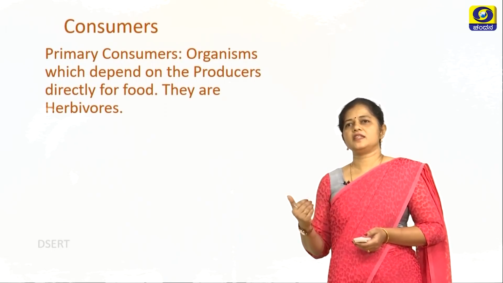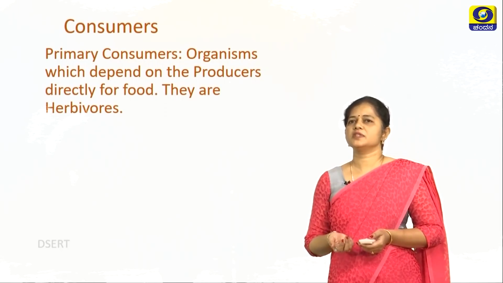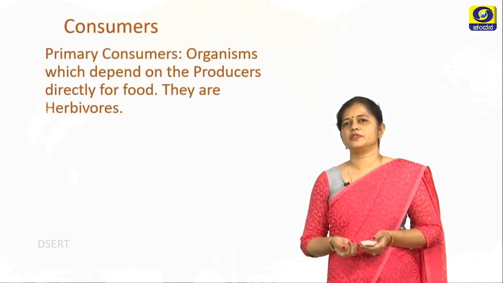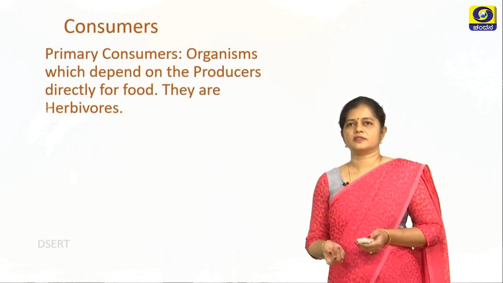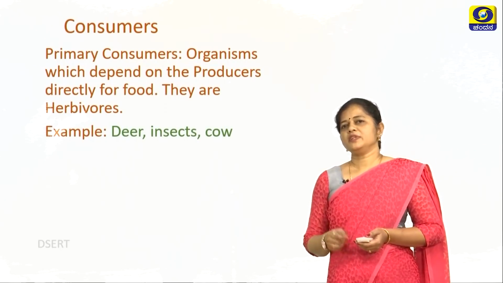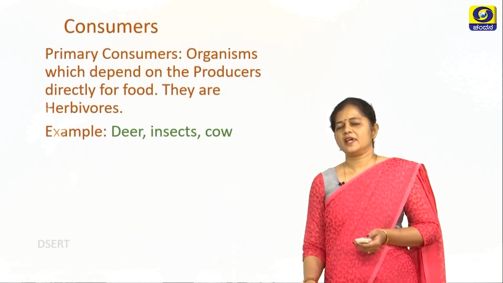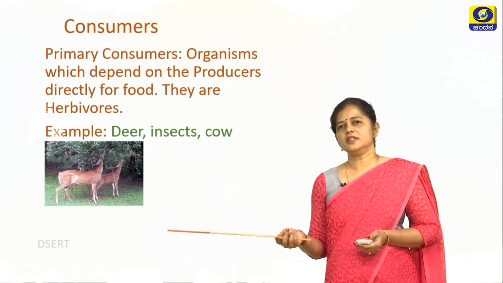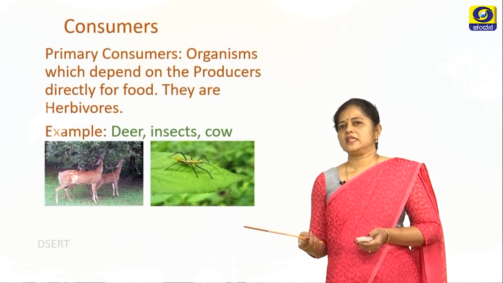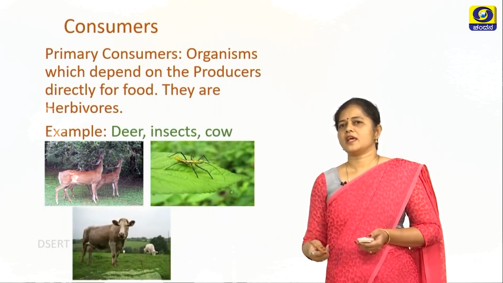So now let us study each one of them. The primary consumers are organisms which depend on the producers directly for food. Generally they are called as herbivores. For example, deer, insects, cow, etc. Now you can see here, these are the deer which feed directly on the plants. Likewise, the insect and the cow.